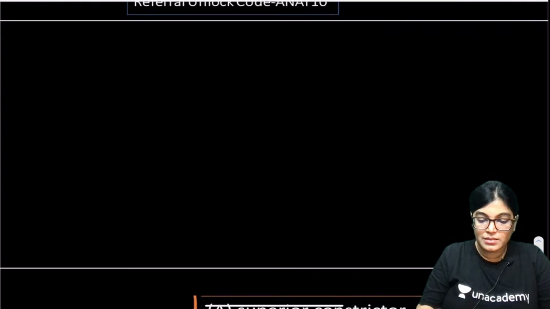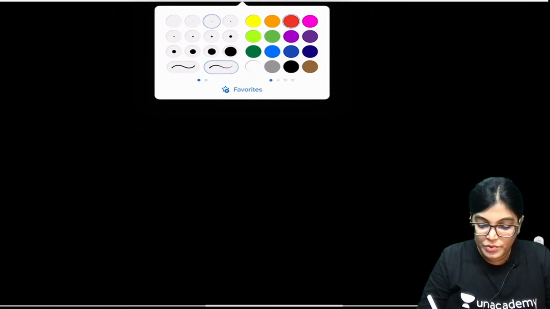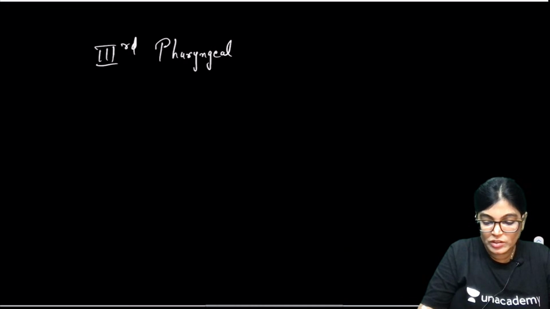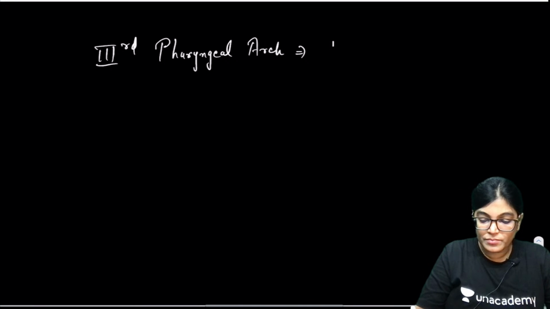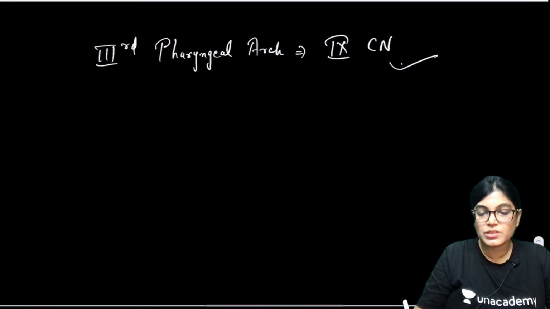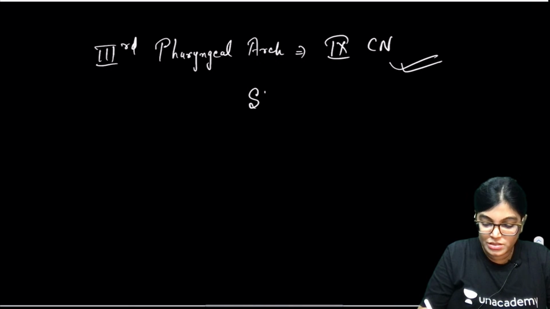So yes, in brief, I would like the structures derived from the third arch. All of you are absolutely right. When we talk about the third pharyngeal arch, the nerve of the third pharyngeal arch is the glossopharyngeal nerve, that is the 9th cranial nerve, and the structures derived are